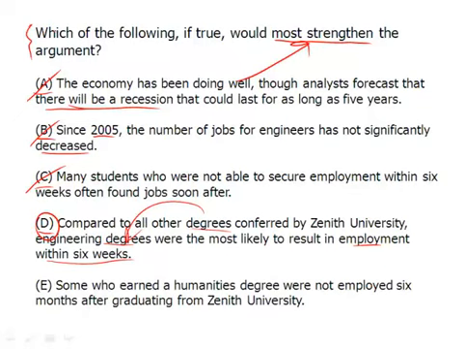Then there's E. Similar to humanities degree, were not employed 6 months after graduating from ZU. You can see this is a irrelevant humanities degree. We don't care for this paragraph. And again, the answer is D.